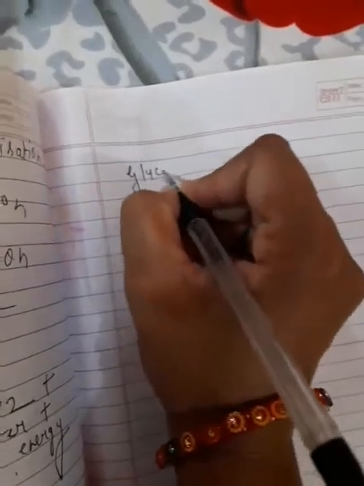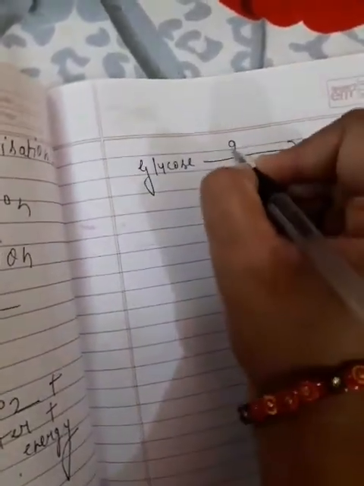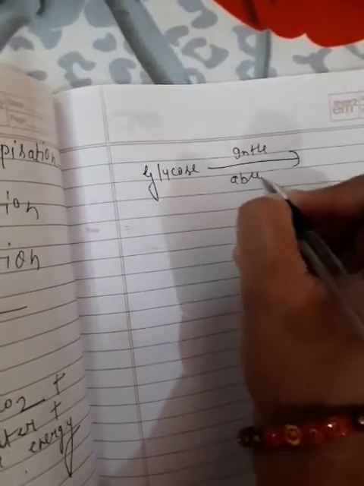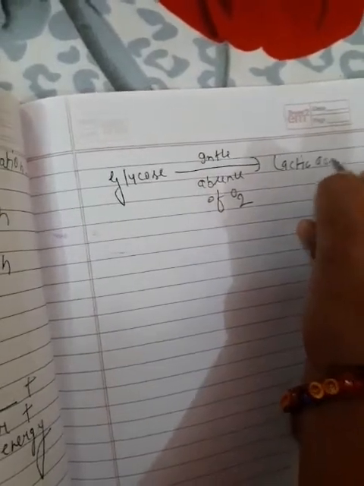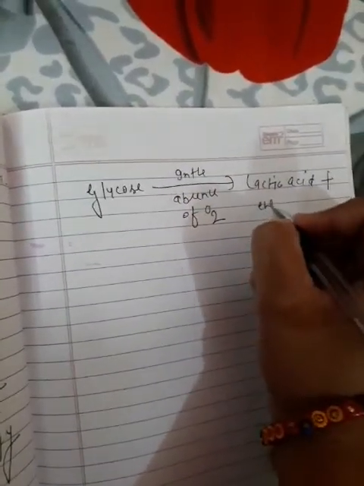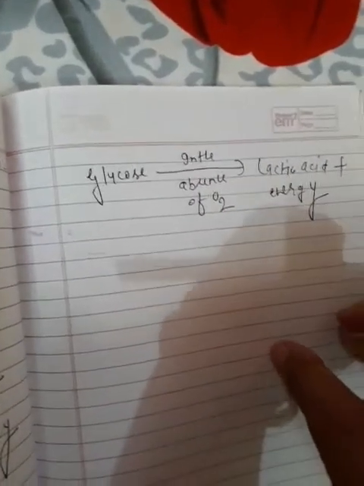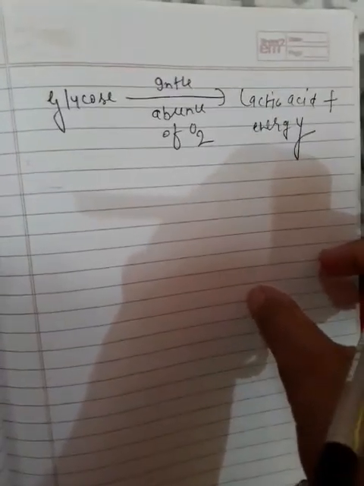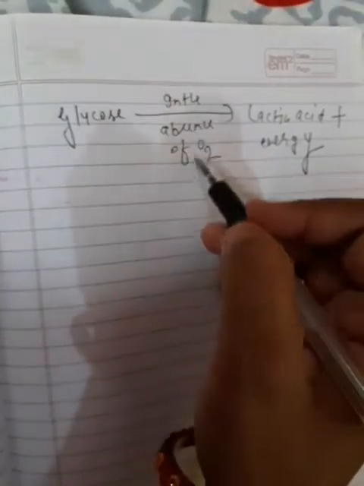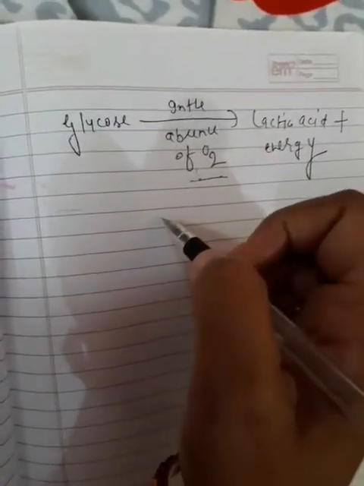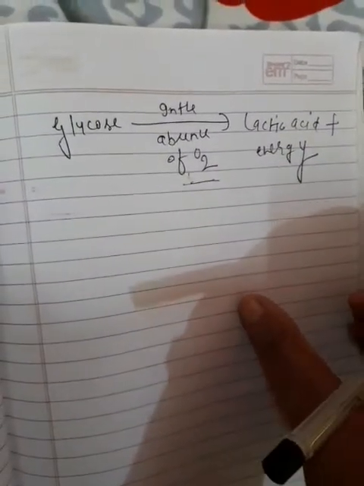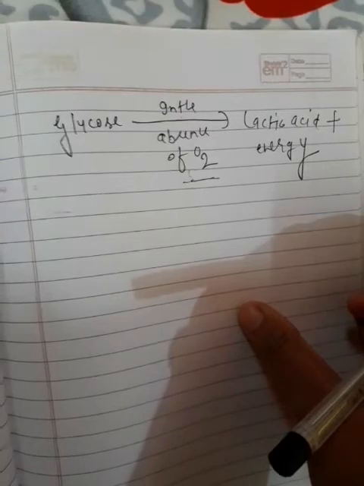You can see that glucose in the absence of oxygen forms lactic acid plus energy. So up to here you have to study aerobic respiration and anaerobic respiration, the introduction and types of respiration, and respiration being opposite to photosynthesis.